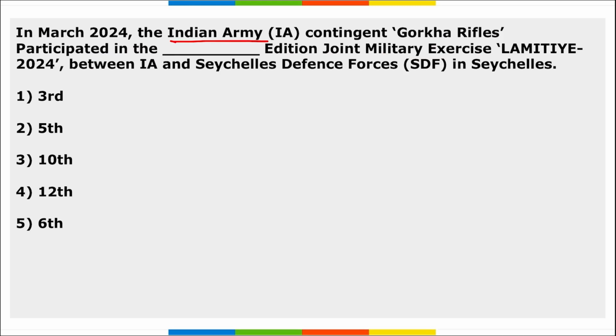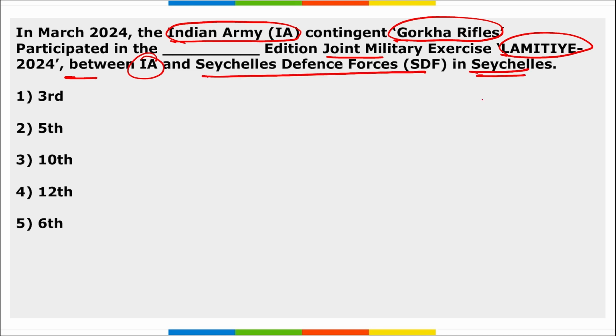Next, the Indian Army contingent, the Gorkha Rifles, participated in which edition of the joint military exercise Lamitiye held between the Indian Army and the Seychelles Defence Force in Seychelles? This is the location where this exercise was held, Lamitiye 24. So this was the 10th edition of Lamitiye 24 held between the Indian Army and the Seychelles Defence Force. Take a note of this, important. Correct? 10th edition.